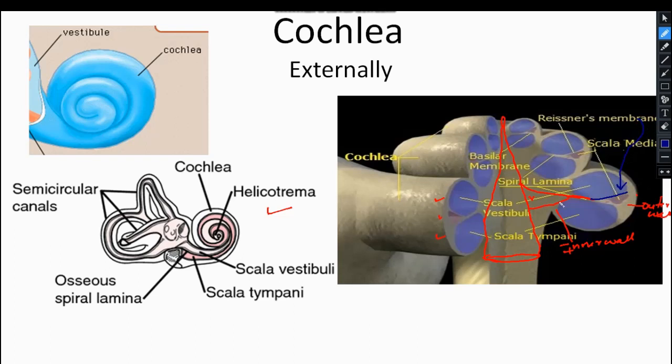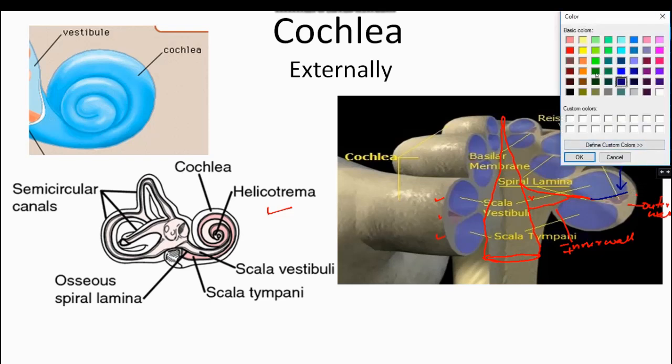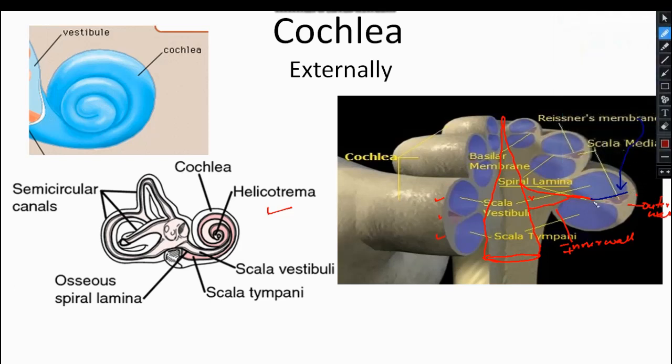Another membrane, let me draw in a different color, is the basilar membrane.